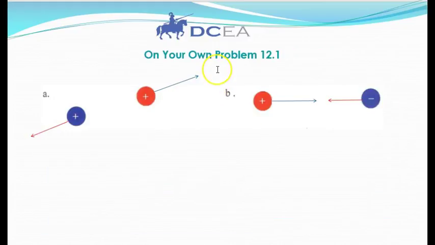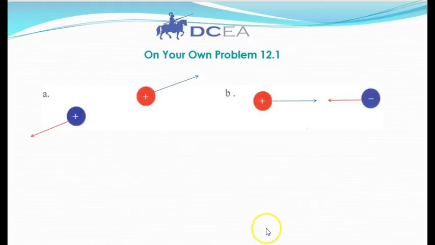You have two on your own problems in this unit. Number 12.1 says, for the diagrams below, which show you positive particles, use a blue arrow to point out the direction of force exerted on the red ball by the blue ball, and these balls represent particles. In addition, draw a red arrow to indicate the direction of force exerted on the blue ball by the red ball.